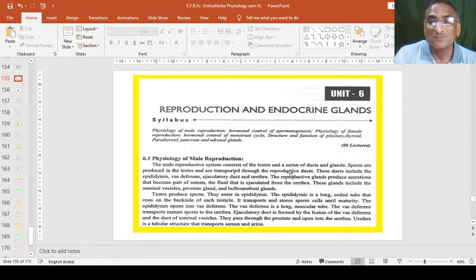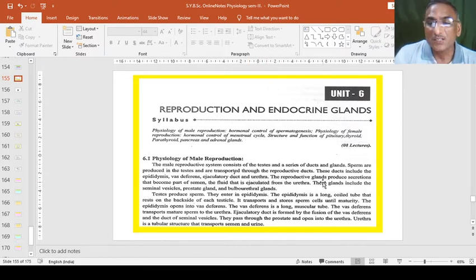So sperms are produced in the testes and are transported through the reproductive ducts. These ducts include the epididymis, vas deferens, ejaculatory duct and urethra. These are all the organs we will see in the next figure.